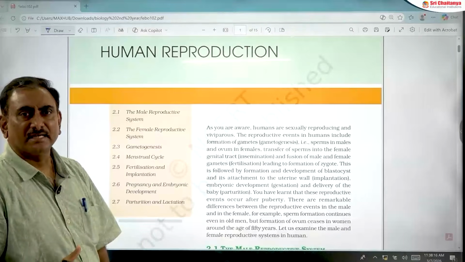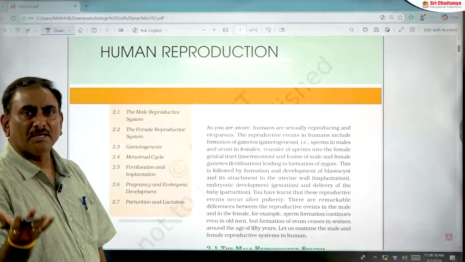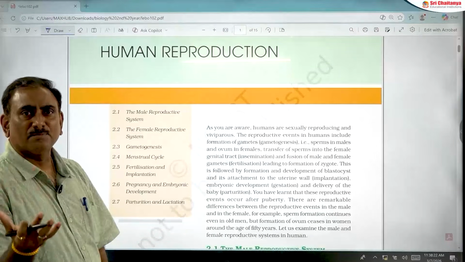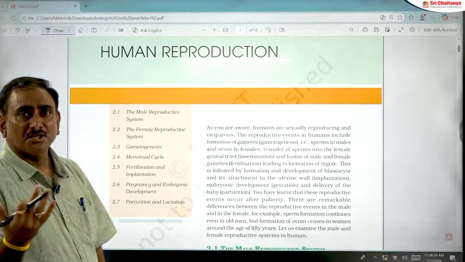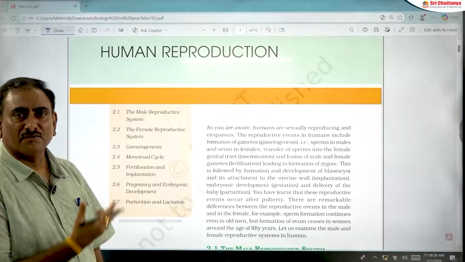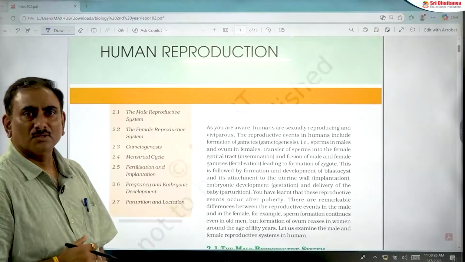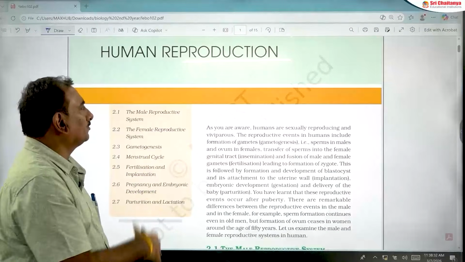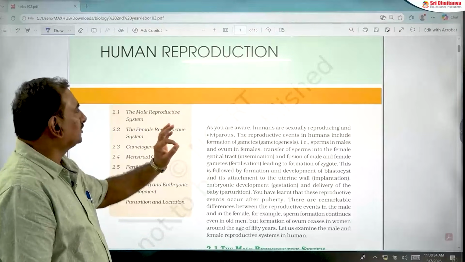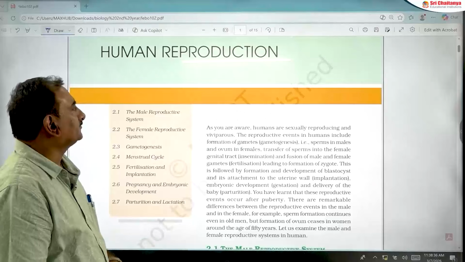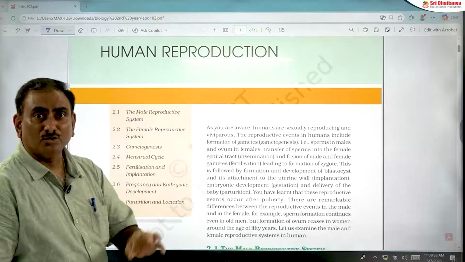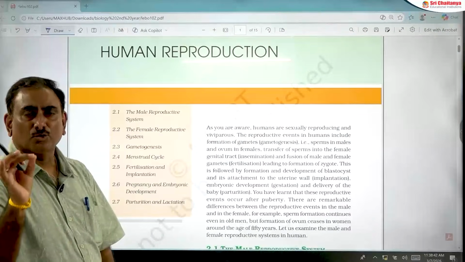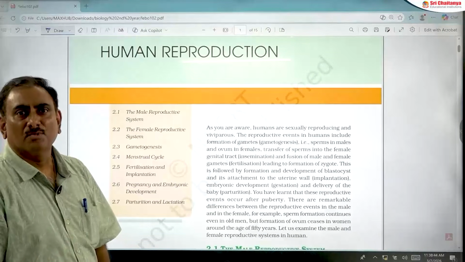In previous NEET examinations, mostly statement type and assertion reasoning questions were given. In the coming 2026 NEET examination also, we are expecting assertion reasoning and statement type questions from human reproduction. Definitely 3 to 4 questions: minimum 3, maximum 4 questions will be given from human reproduction.